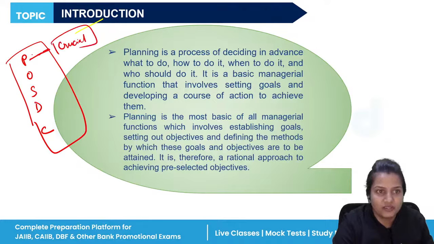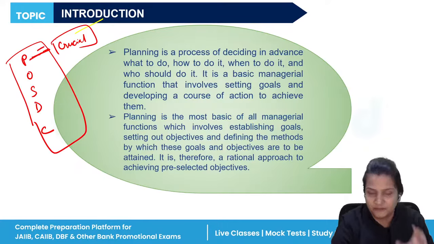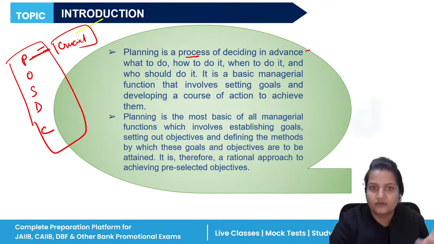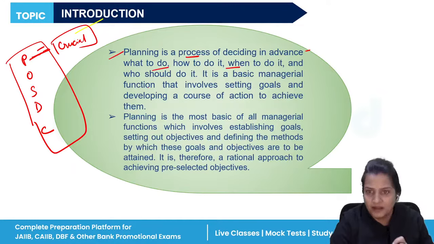Why? Because the foundation, the basis starts from the planning itself. So planning is a process of deciding in advance how you are going to do a particular task, what your objectives are, how you will achieve those objectives and goals, and when you will do it. So everything is related to planning.